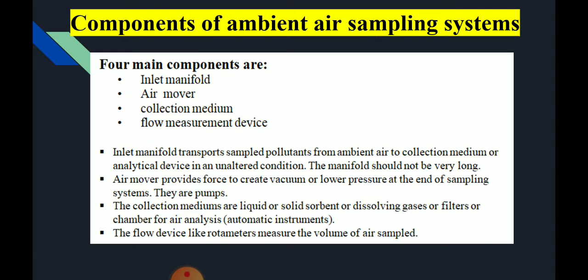Next point, air mover. Air mover provides force to create vacuum or low pressure at the end of sampling system. They are such as pumps. The collection mediums are liquid or solid absorbents, or dissolving gases, or filters for air analysis. So example is automatic instruments. The flow device like rotameters measures the volume of air sampled.